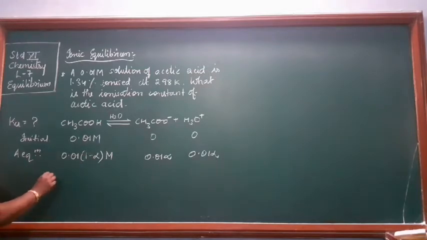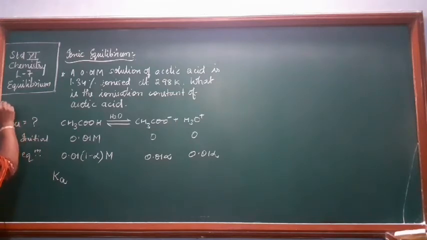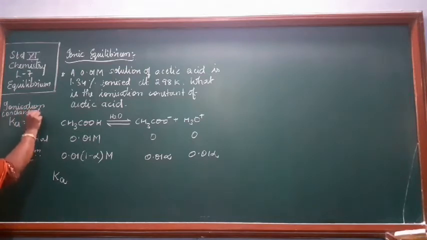Now at equilibrium you can apply the law of chemical equilibrium and get the value of Ka. What is Ka? Ka is the ionization or dissociation constant of an acid.